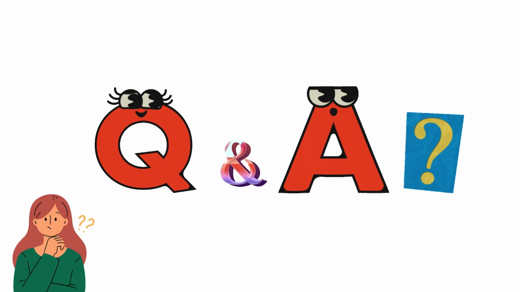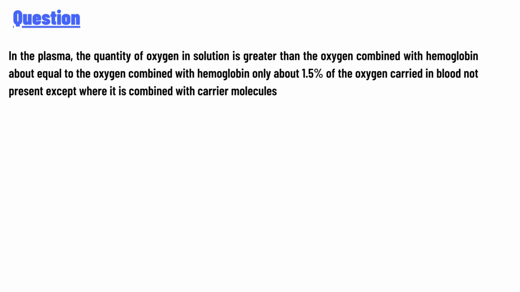So our today's question is: In the plasma, the quantity of oxygen in solution is greater than, about equal to, or less than the oxygen combined with hemoglobin. Only about 1.5% of the oxygen carried in blood is present except where it is combined with carrier molecules. The answer of the question is,